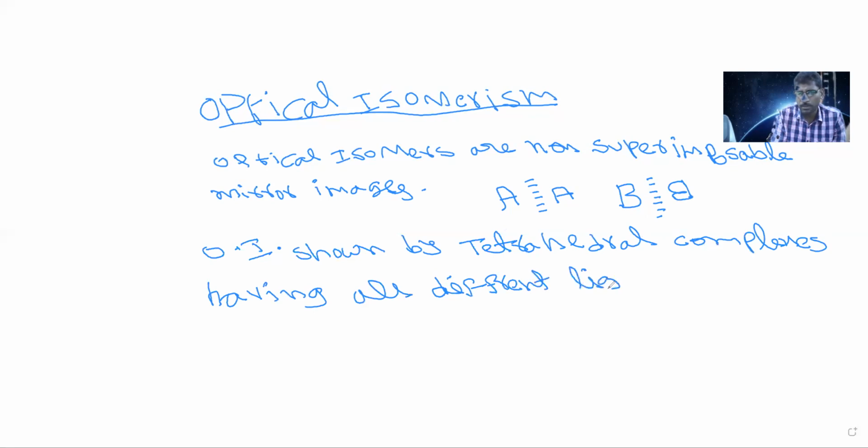Tetrahedral complexes having all different ligands. So when the complex is tetrahedral and all ligands are different, then it will show optical isomerism.